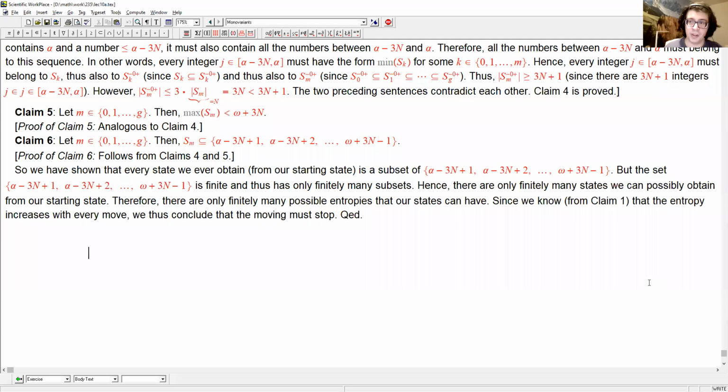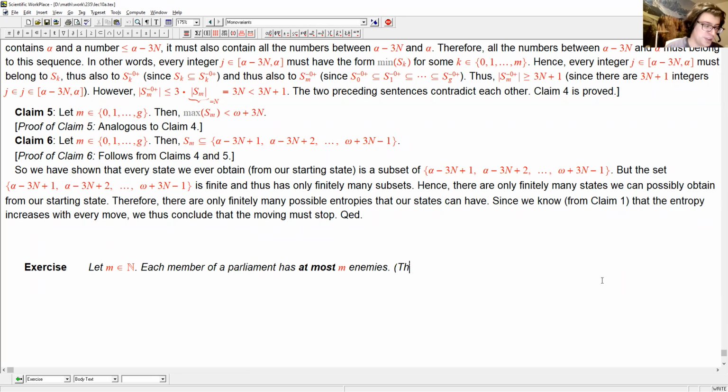With this done, we come to the last problem of this course. Let m and n be non-negative integers. Each member of a parliament has at most m enemies. The notion of an enemy should be mutual. So if A is an enemy of B, then B is an enemy of A. You can in fact easily check that the problem would be false if it wasn't mutual.